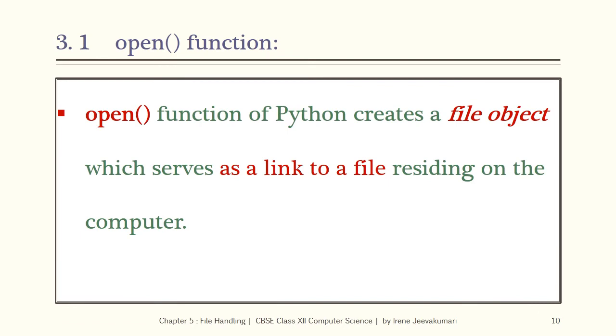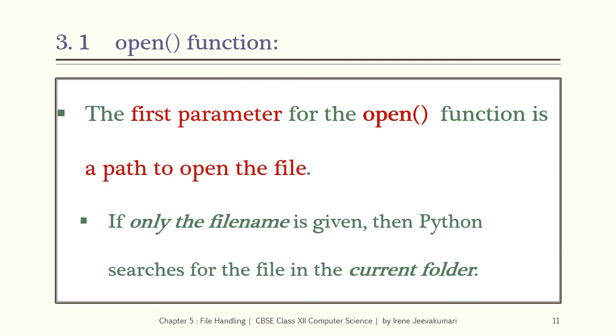Let us analyze the file open function. The open function of Python creates a file object which serves as a link to a file residing on the computer. So to create a file object which serves as a link to your file, the open function is used. The first parameter for the open function is a path to open the file. So the open function's first parameter should be a path to open the file or a file name. If only the file name is given, then Python searches for the file in the current folder. If path is provided, Python opens the file from the specified path.